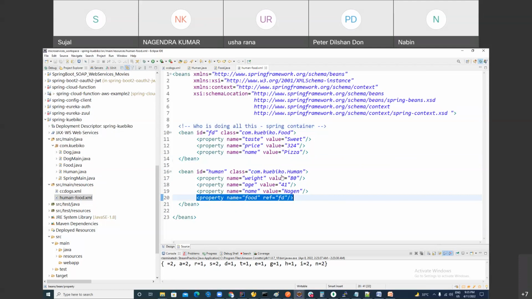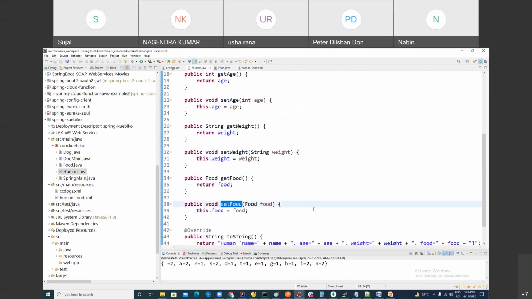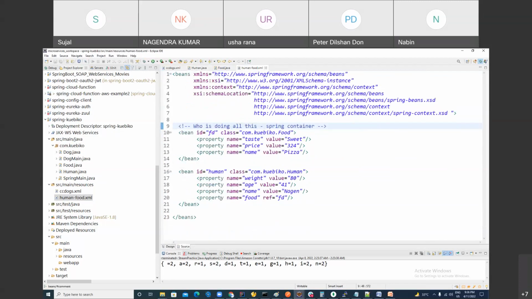Property means you are using a setter. Setter means set method, right? So this is the example of what kind of injection? Dependency injection with setter. Setter injection. It's clear to you? Yes. I will teach you constructor injection soon.